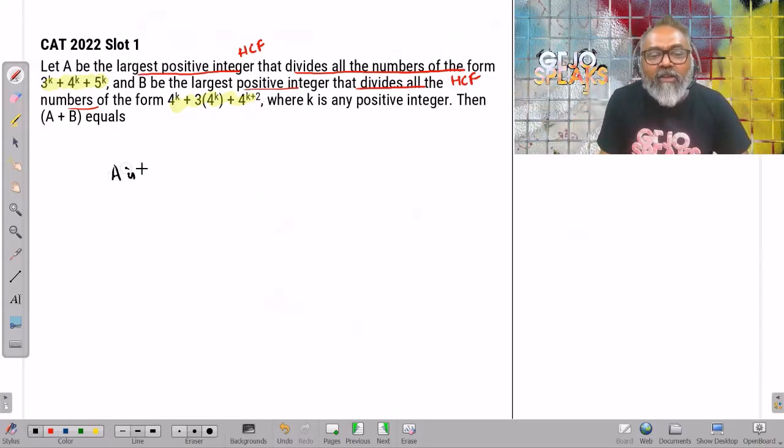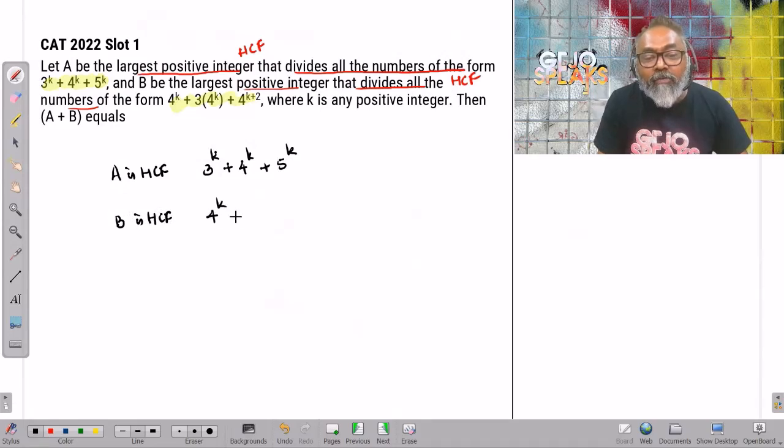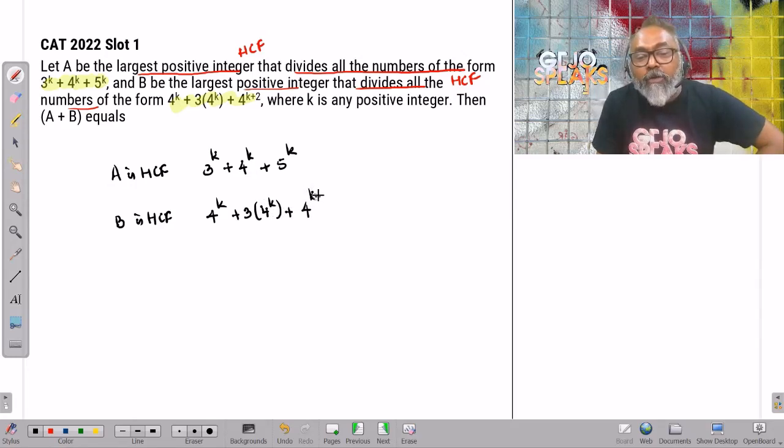Okay, let's write this down. A is the HCF of what? This is the number 3 to the power of k plus 4 to the power of k plus 5 to the power of k. And B is the highest common factor of this number, 4 to the power of k times 3, plus 4 times 4 to the power of k plus 2. Oops, let me write it better.